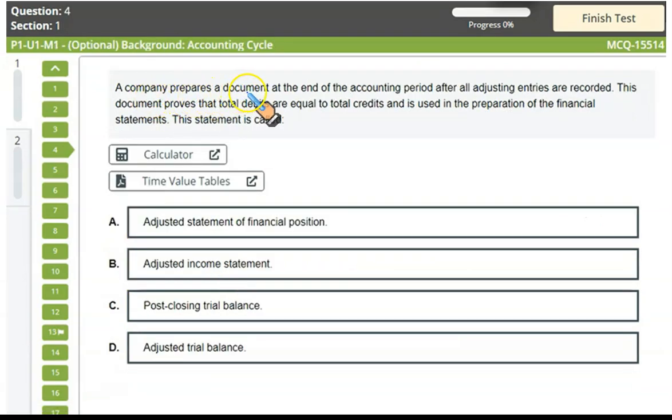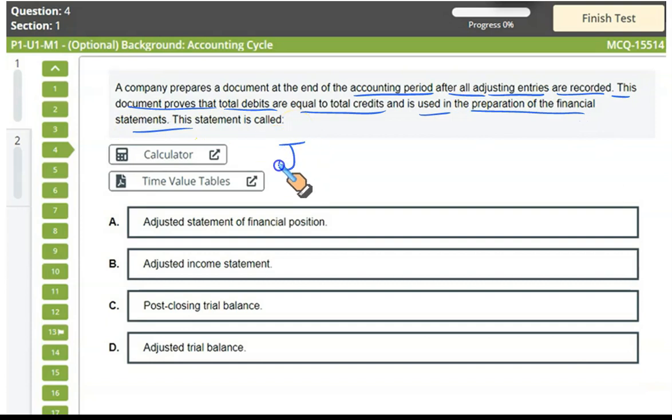A company prepares a document at the end of the accounting period after all adjusting entries are recorded. This document proves that total debits are equal to total credits, and it is used in preparation of the financial statements. This statement is called what?